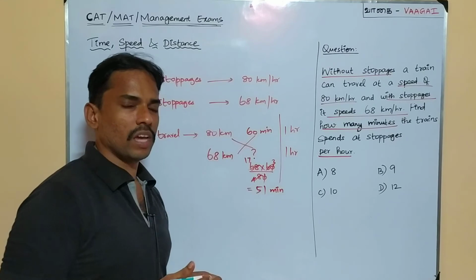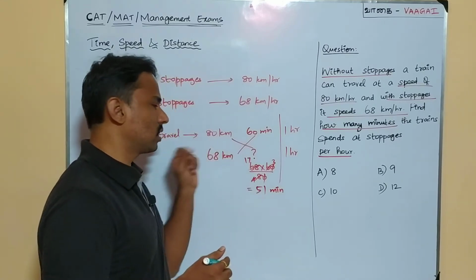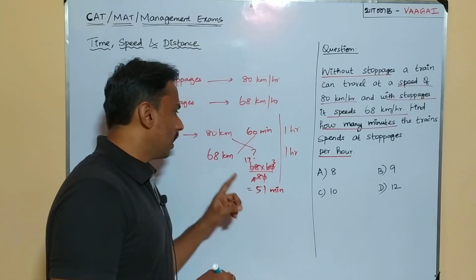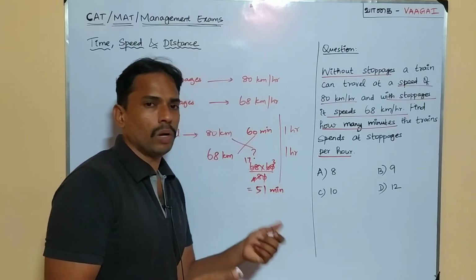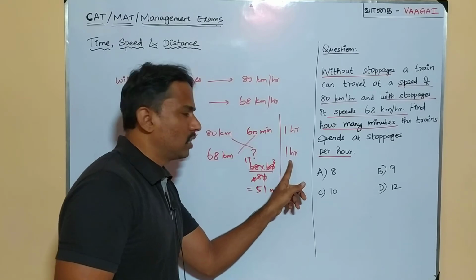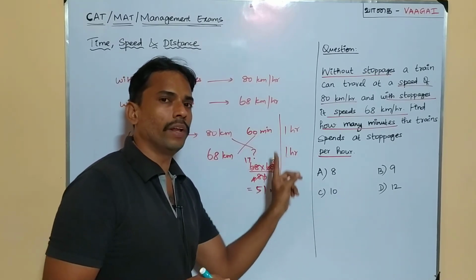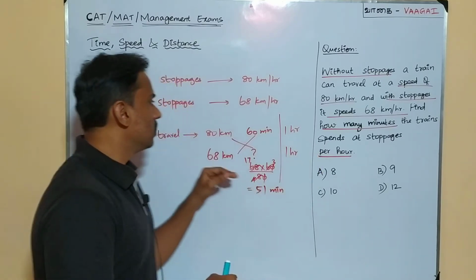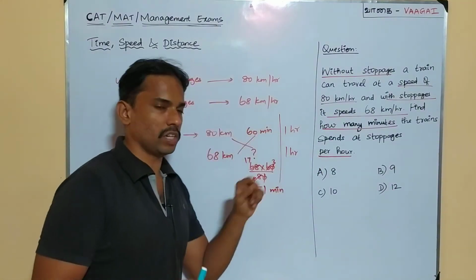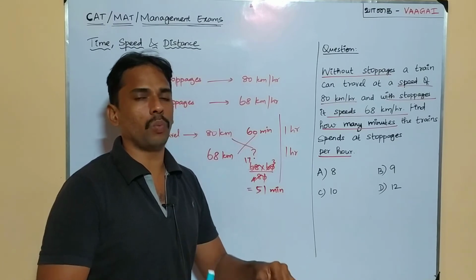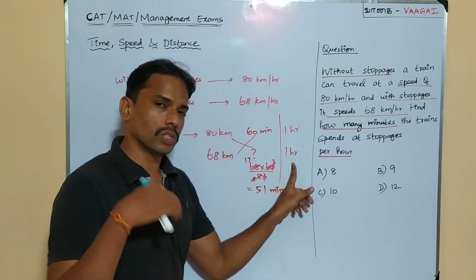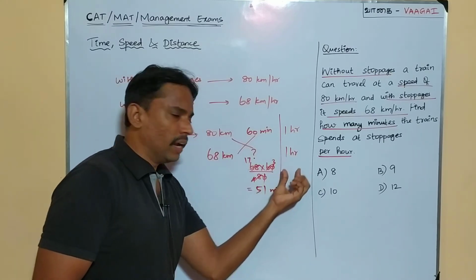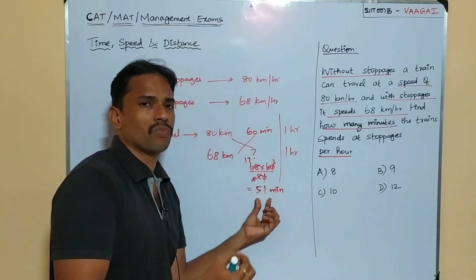So the train is running at a speed of 80 kilometers for every 60 minutes, and it can run 68 kilometers in just 51 minutes. But this 1 hour includes the stoppages. The same 68 kilometers it is covering in 1 hour, with stoppages. So in 1 hour it is taking only 51 minutes for traveling.